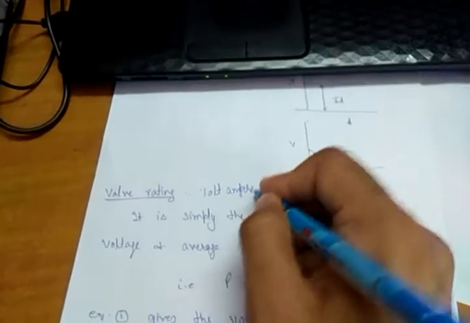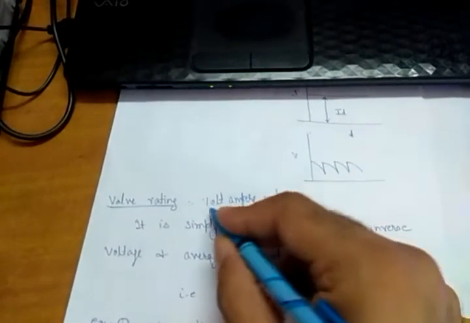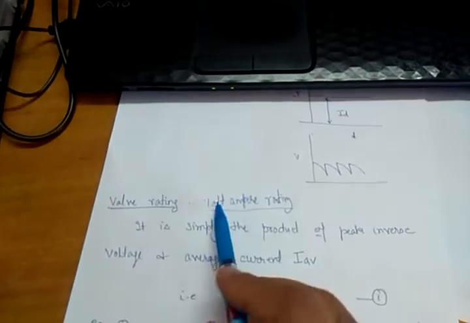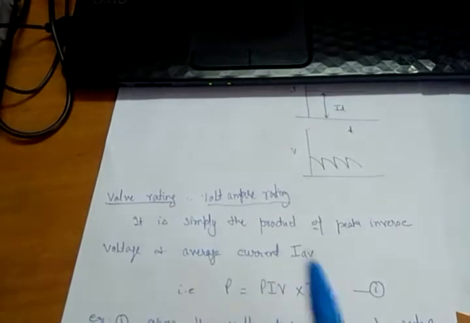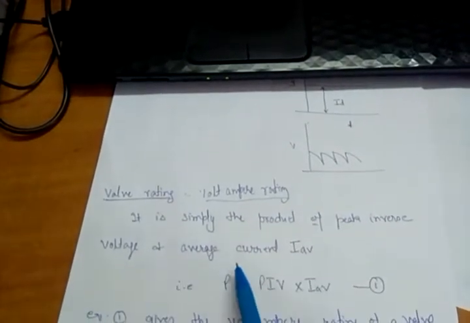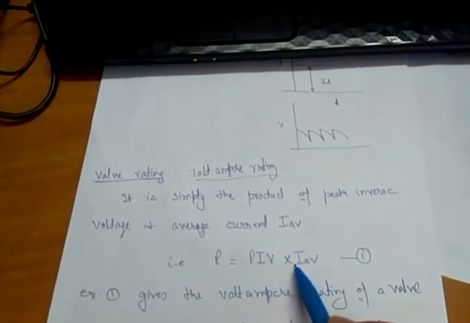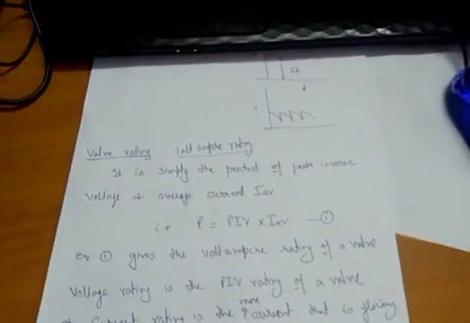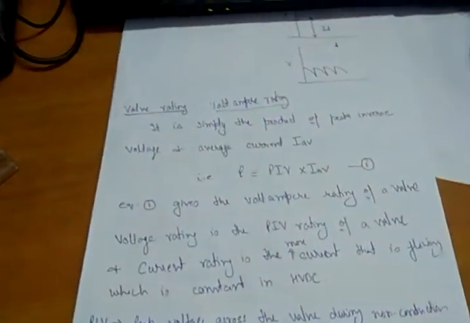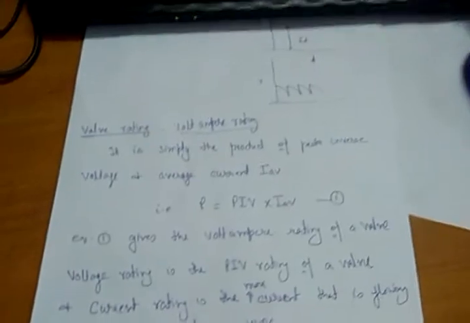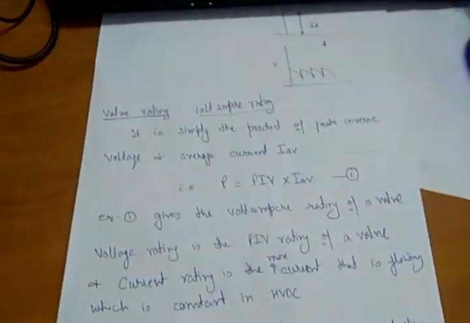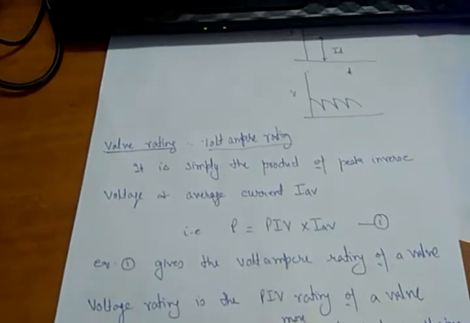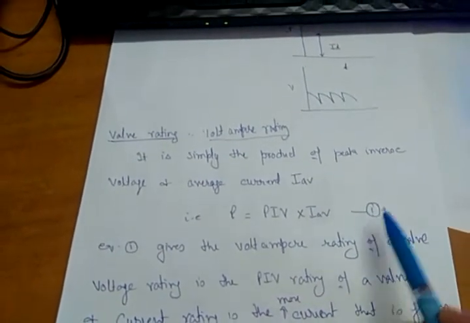Valve rating means volt ampere rating. This is not the voltage rating, not the current rating; it is the volt ampere rating. So the valve rating is the product of the peak inverse voltage and the average current. Now this peak inverse voltage is different for different rectifiers: for a half wave rectifier it may be twice Em or Vm, and for a full wave rectifier it is Em. So equation 1 gives the volt ampere rating of the valve.